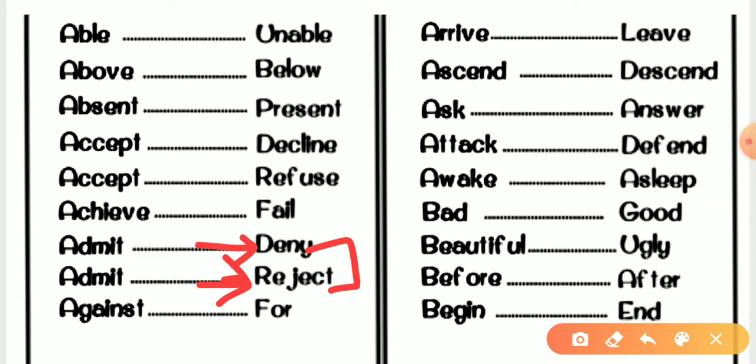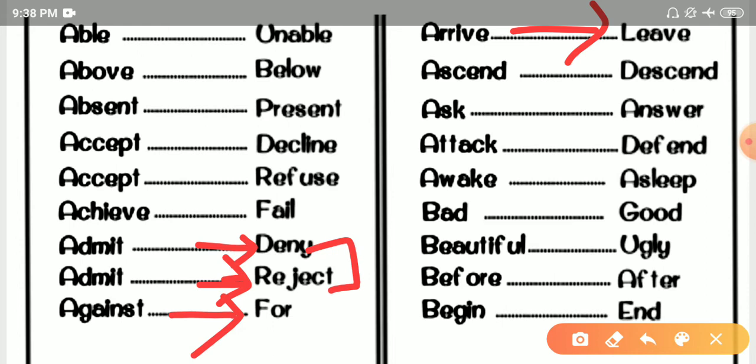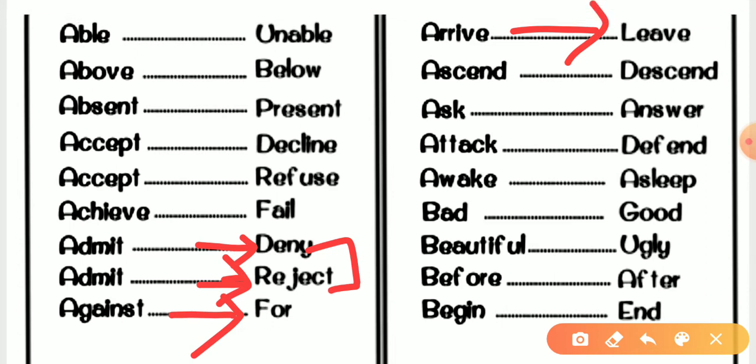After that, we will look forward. The next word is against. Against means for. The antonym would be for. Coming back, the next word is arrive. It means we have decided on a destination and we are going to achieve it. So we are arriving there. The opposite, or antonym, would be leave. After that, ascend. The antonym would be descend.